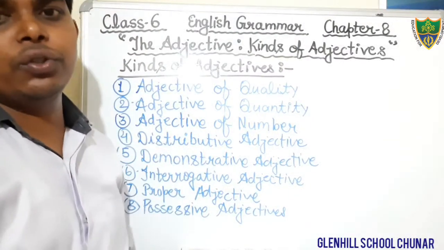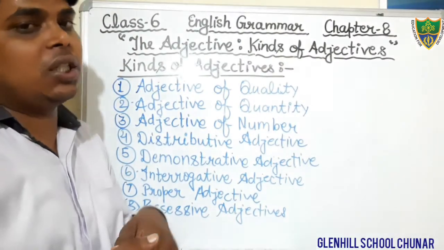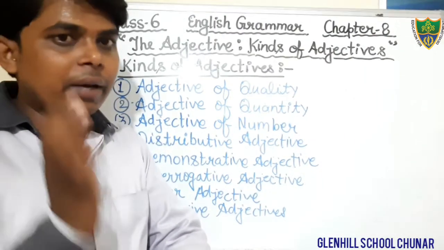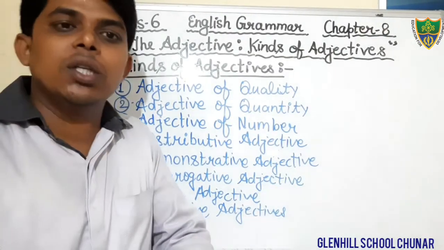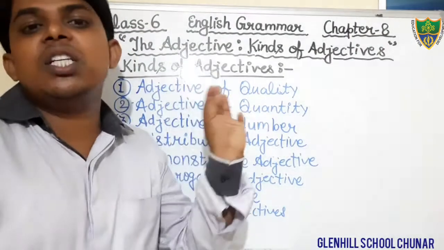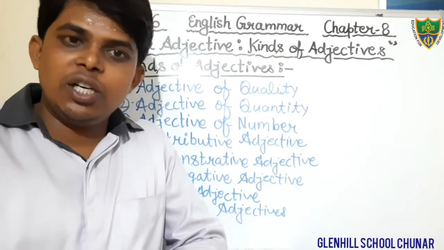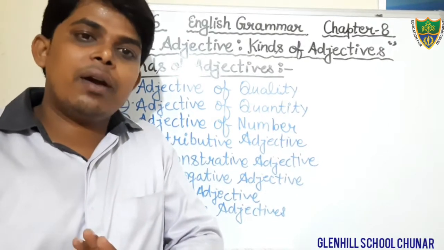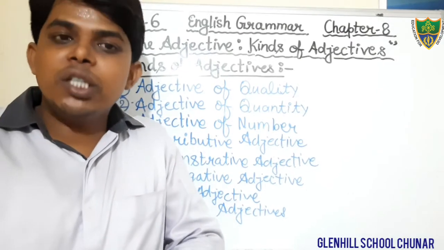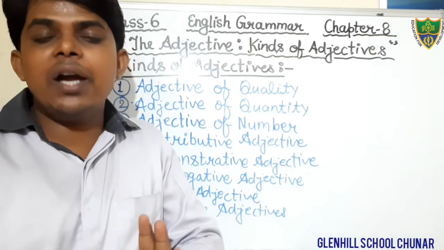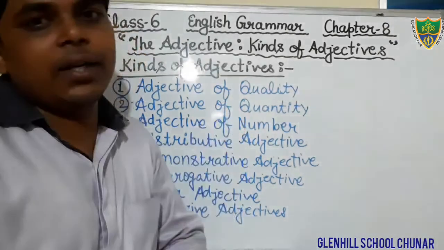So you write all these kinds of adjective in your notebook. In the next class we will discuss these kinds in detail. Today we have read the definition of an adjective, features of an adjective, as well as the name of an adjective.